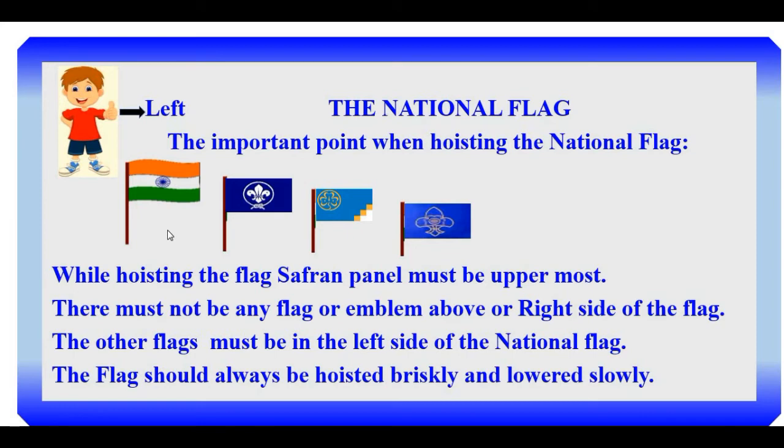When you hear the sound, all should stand towards the flag in attention position. We have to give respect when lowering the flag. When hoisting the flag, all will be in attention position. Likewise, when lowering the flag also, we have to stand in attention. All should turn towards the flag mast.